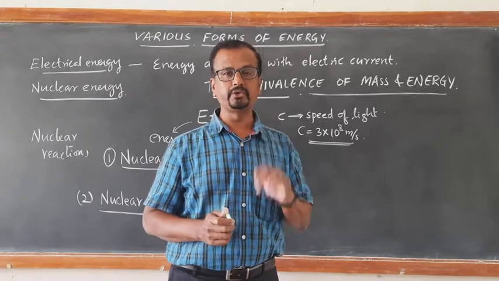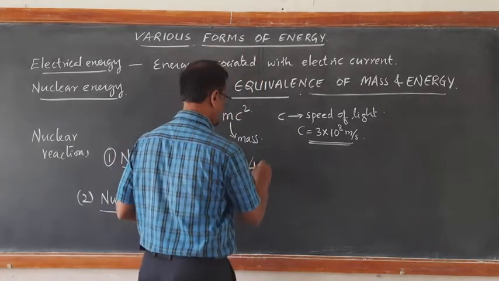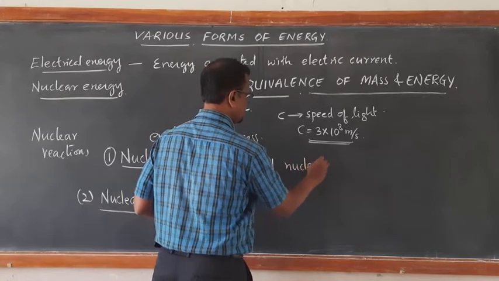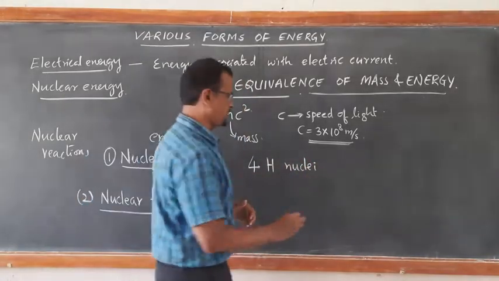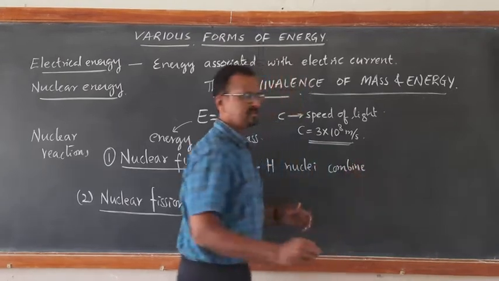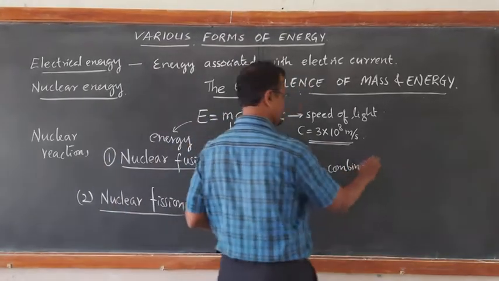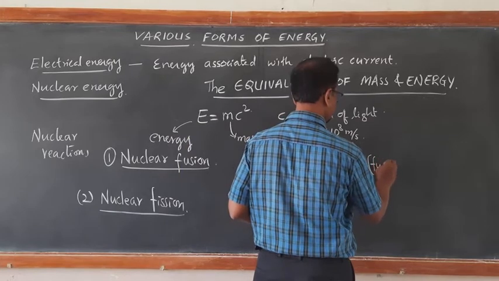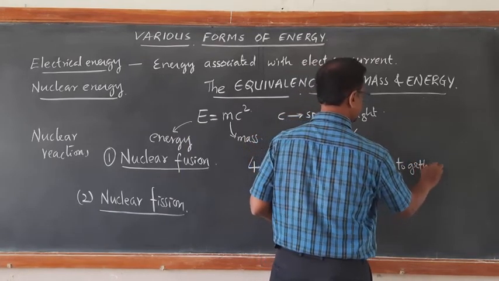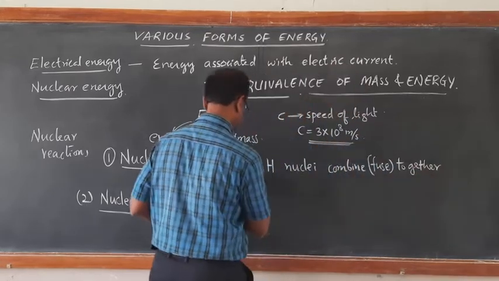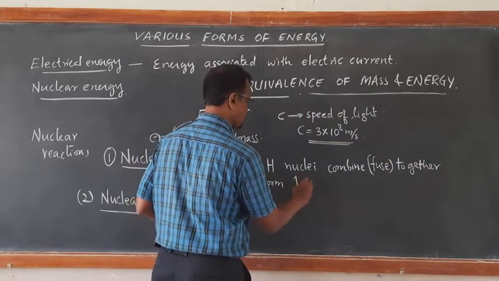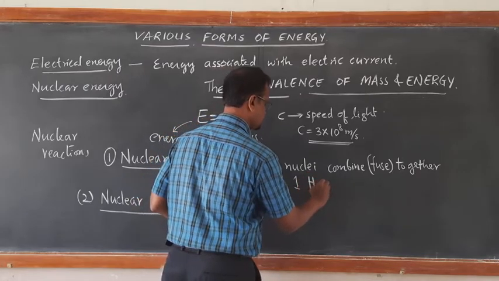4 hydrogen nuclei fuse together, combine together at high temperature, to form one helium nucleus.